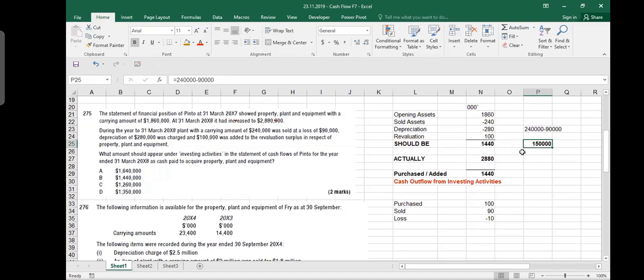No, you should not be doing 150 because I am not preparing it based on cash inflow and outflow. I'm taking it from the net book value. If you pay attention, this 1860 was the carrying amount. So you start with the carrying amount, and from it you subtract the carrying amount of 240. We are starting with the net book value and we subtract the net book value. The net book value of the asset is this, the net book value at the end is this, and this is the difference.